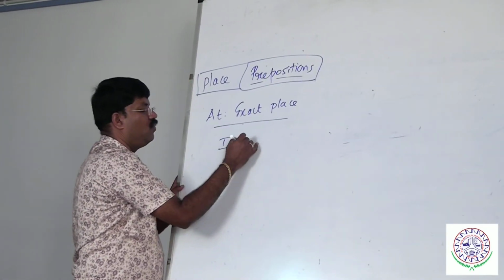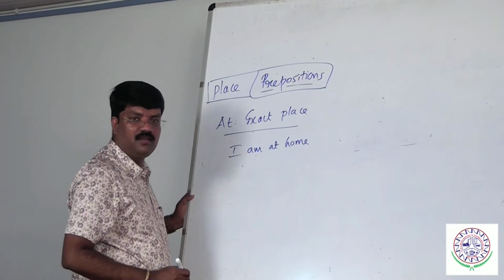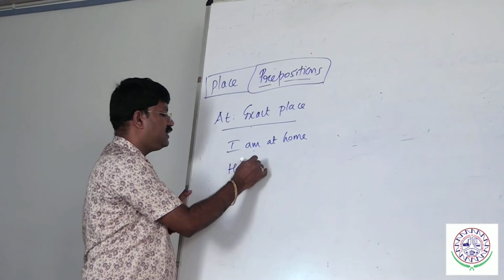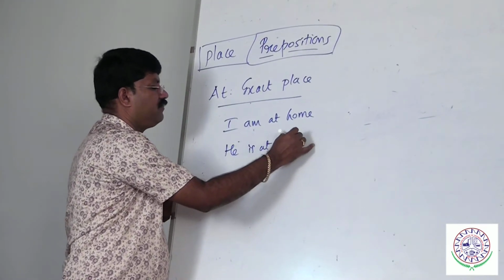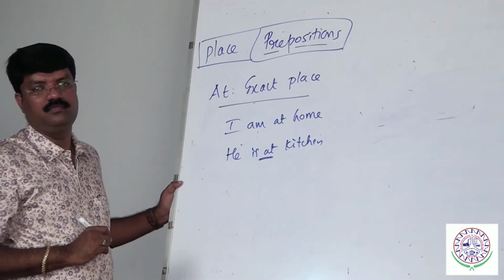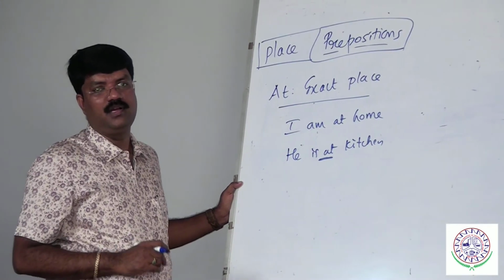I am at home. I am at kitchen. I am at bedroom. I am at college. She is at, he is at kitchen. At refers to exact location. When we want to talk about an exact place, we should use at.